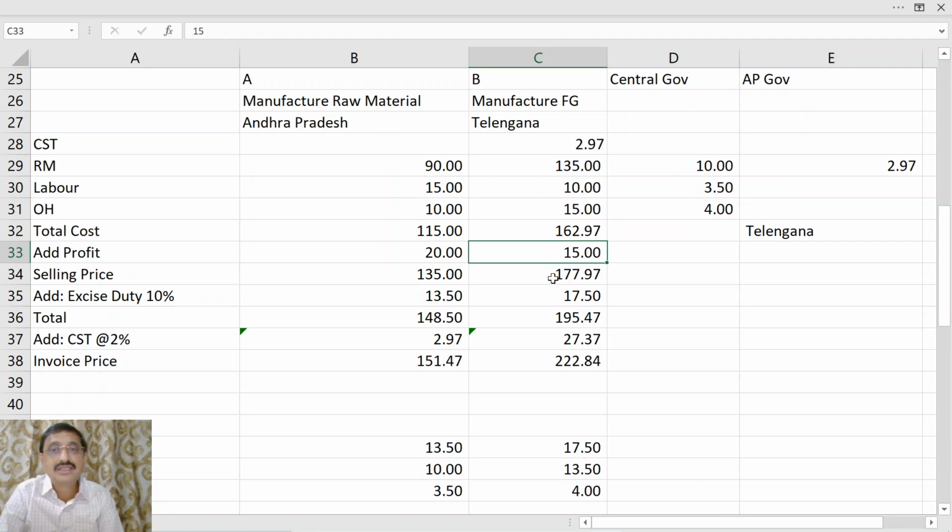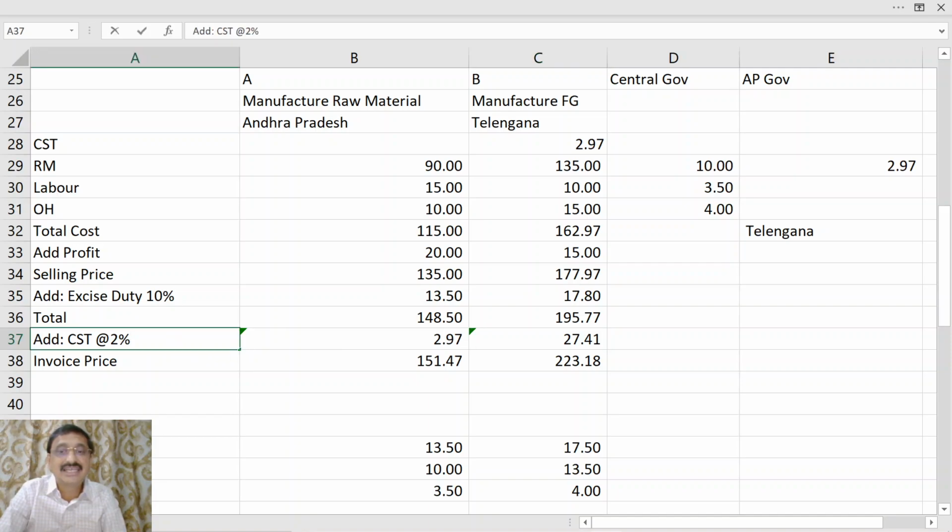Add profit, thereafter the selling price becomes 177.97, and you add excise duty at the rate of 10%, which is 17.80. Then what is the total? Total 195. Now here this fellow is making an intrastate sale.